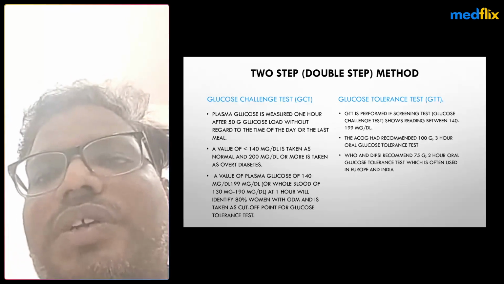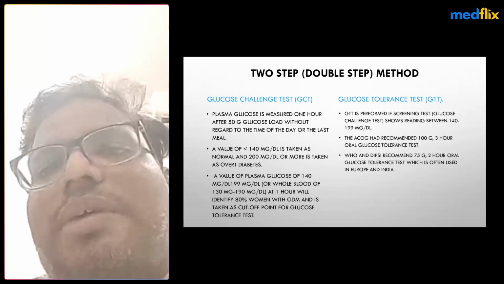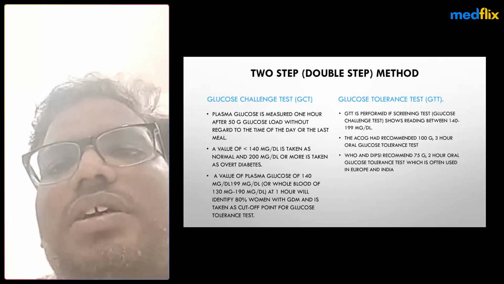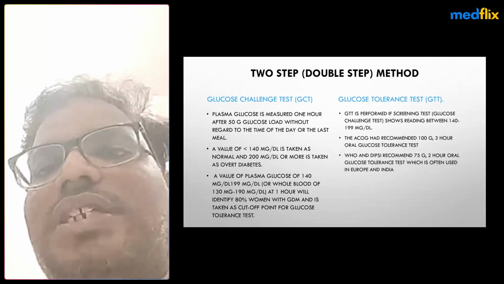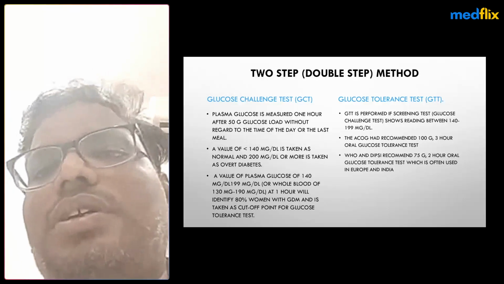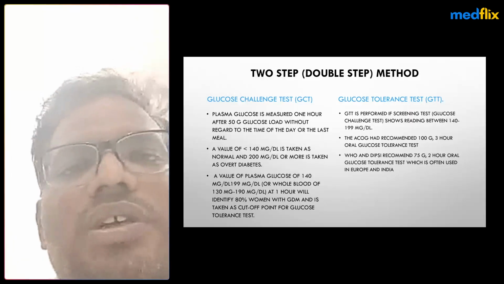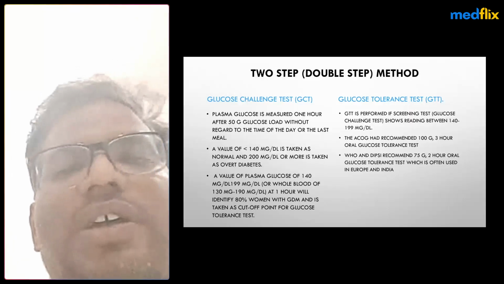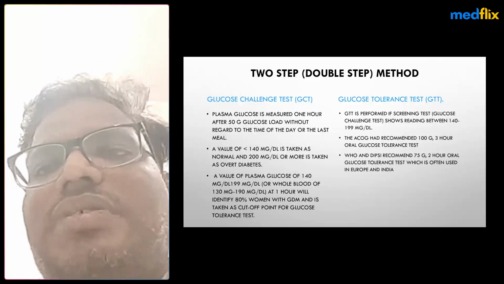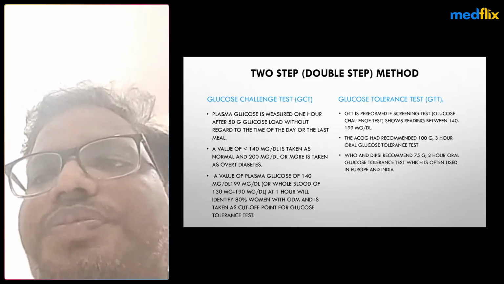without regard to the time of day and last meal. Generally less than 140 is the non-diabetic condition. If more than 140 or more than 200, overt diabetes is indicated. In the two-step method, after the 50 gram glucose challenge test, with a value of more than 140, the glucose tolerance test is done, and 2 hours after that, more than 200 or 185 indicates GDM patients.